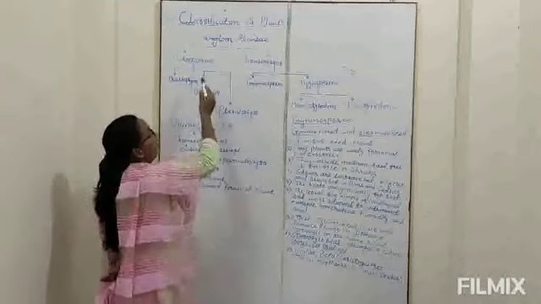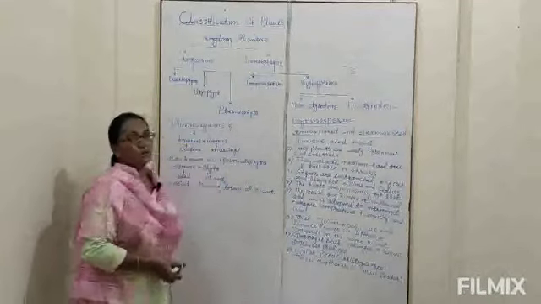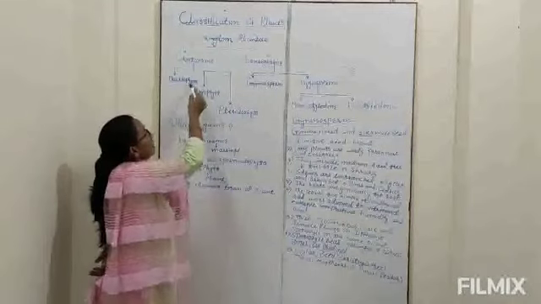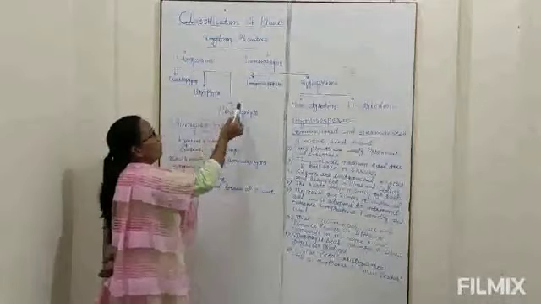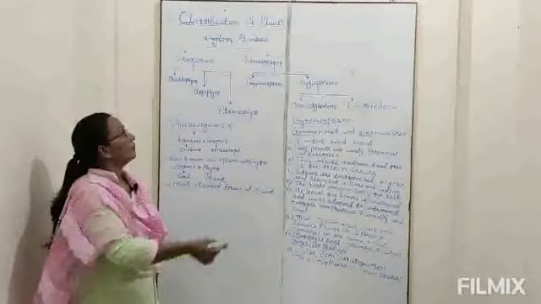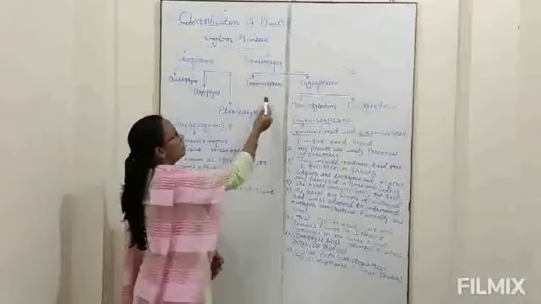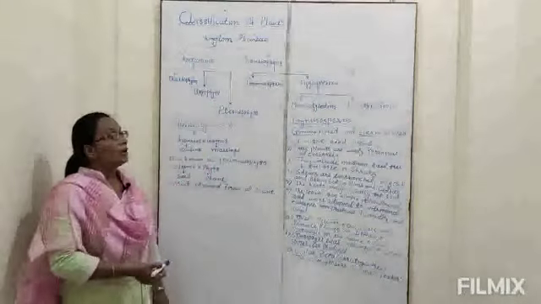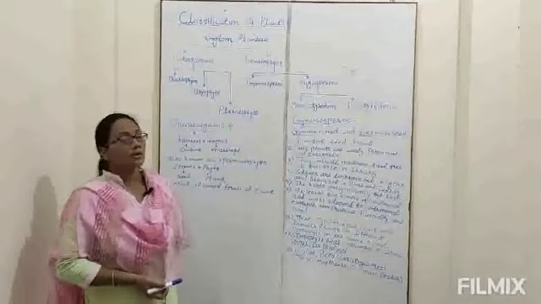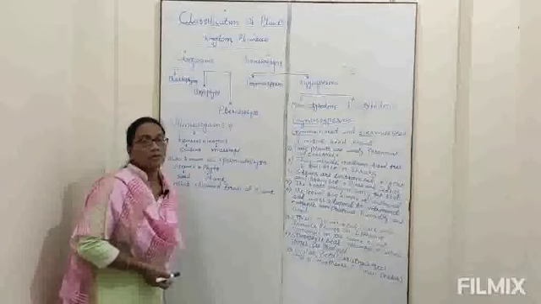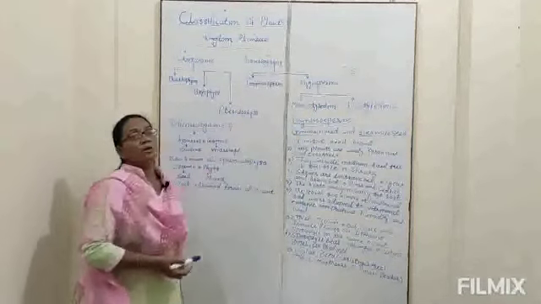The kingdom Plantae is divided into two main groups, cryptogams and phanerogams. Cryptogams are again divided into three divisions: division Thallophyta, division Bryophyta and division Pteridophyta. Phanerogams are again divided into two main groups, Gymnosperm and Angiosperm. Angiosperm is again divided into two main parts, monocotyledons and dicotyledons. So today we discuss the phanerogams.